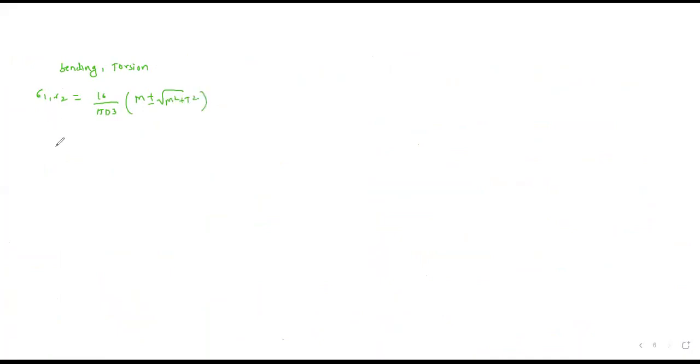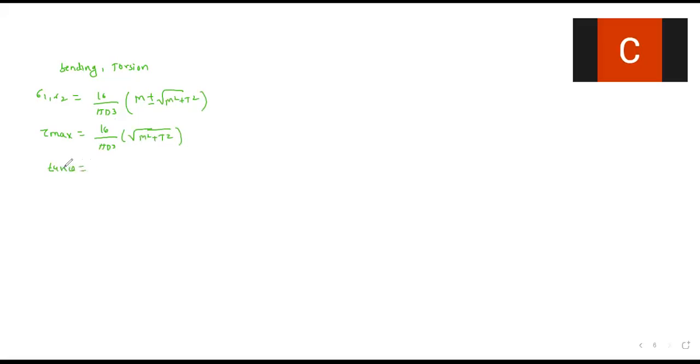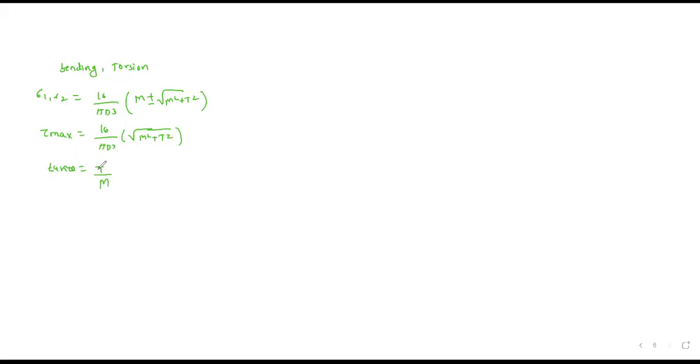So this equation we have derived. Then tau max which is equal to 16 divided by pi d cube under root of m square plus t square. Okay, and tan 2 theta which is equal to t upon m. Okay, that much part we have discussed and we have solved numericals.